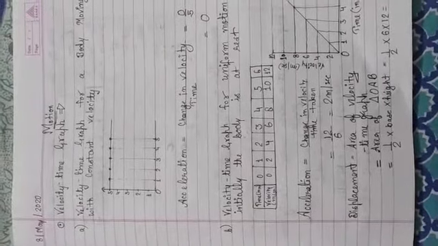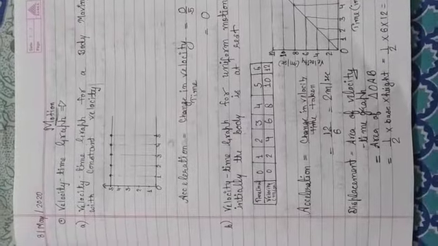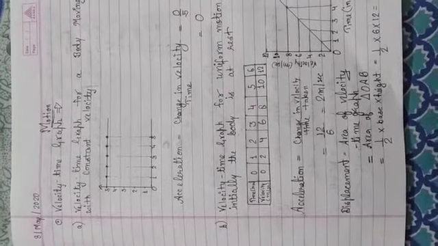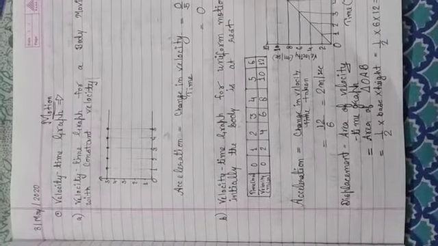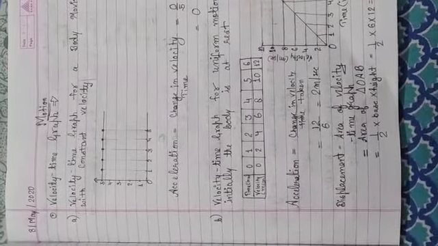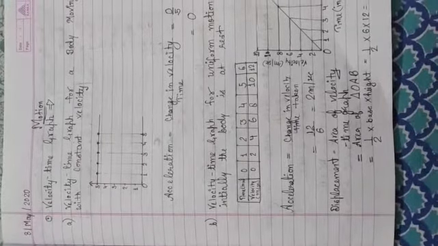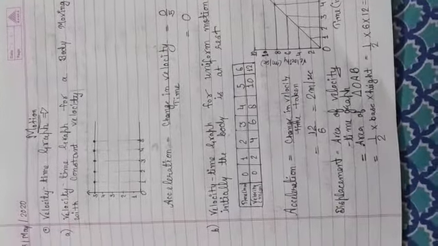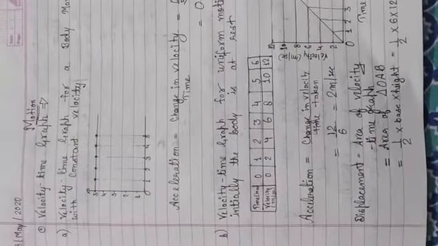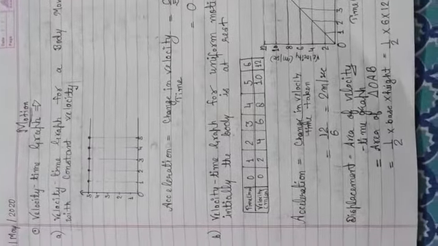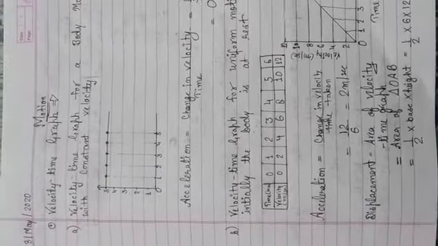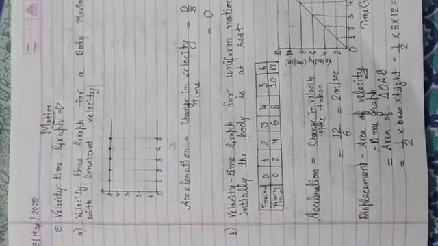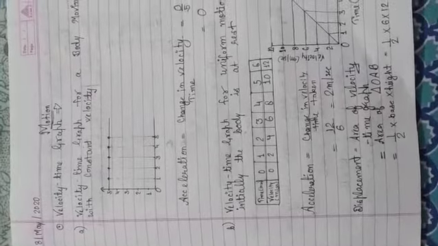Good morning, everyone. Yesterday we discussed the distance time graph, and we learned that for a body moving with uniform motion, the graph comes out to be a straight line. For a body in non-uniform motion, the graph comes out to be a curve, and for a body at rest, it comes out to be a straight line parallel to the time axis. Now today we will discuss the velocity time graph.